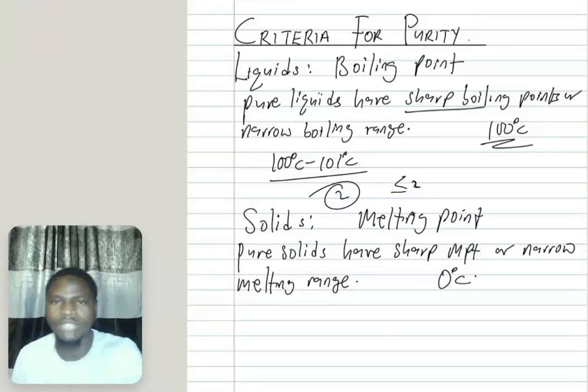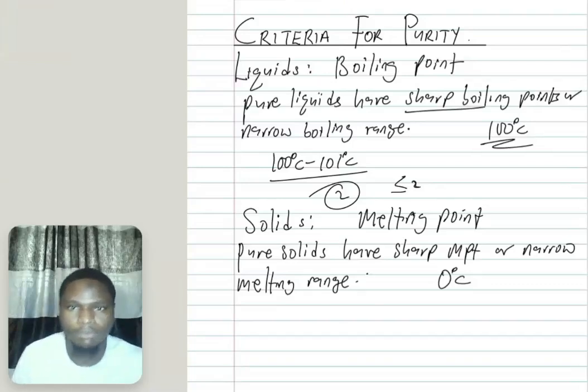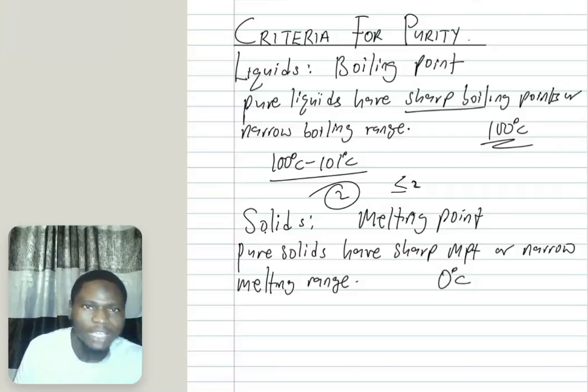I want us to take note of something here. Whenever impurity is added to a liquid, the boiling point will increase. And whenever impurity is added to a solid, the melting point will decrease.